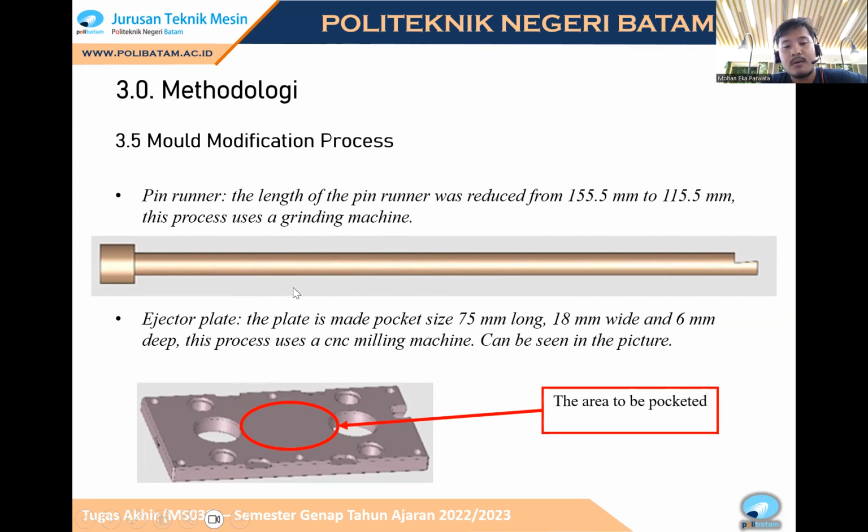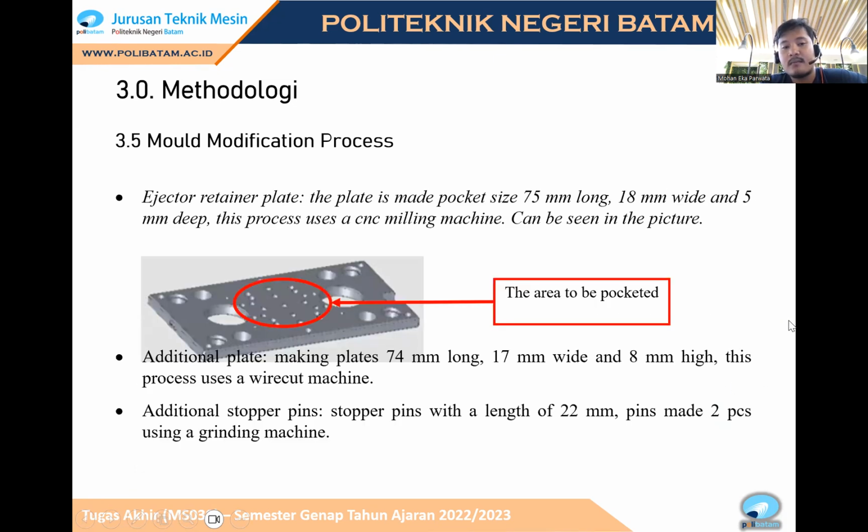The plate is made with a pocket size, length 75 millimeter, width 18 millimeter, and deep or height 6 millimeter. This process uses a CNC milling machine, as can be seen in the picture. The arrow indicates the area to be pocketed. Okay, ejector inner pipe pin the same. We make a pocket in this area.